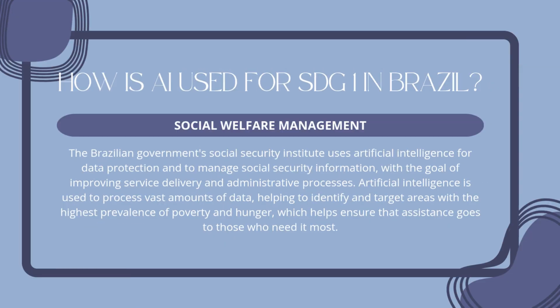How is AI used for Sustainable Development Goal 1 in Brazil? Social welfare management. The Brazilian government's Social Security Institute uses artificial intelligence for data protection and to manage social security information, with the goal of improving service delivery and administrative processes. Artificial intelligence is used to process vast amounts of data, helping to identify and target areas with the highest prevalence of poverty and hunger, which helps ensure that assistance goes to those who need it most.